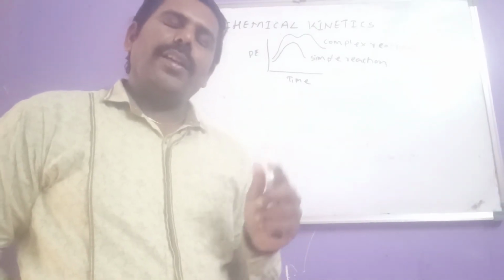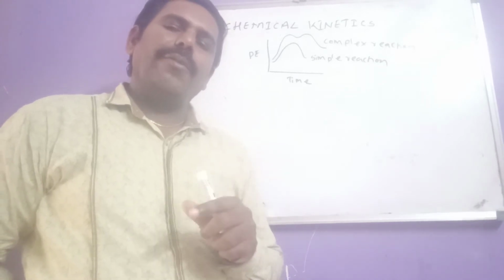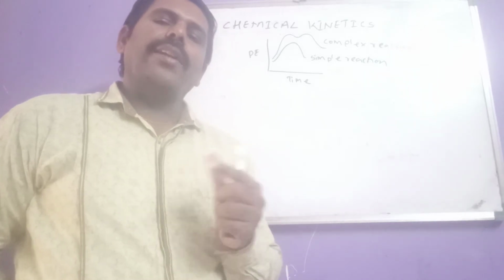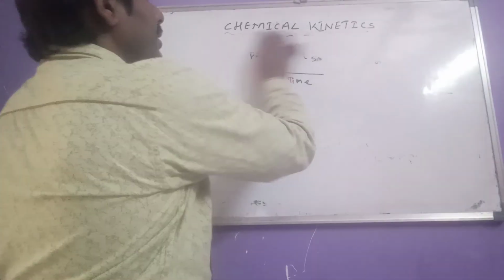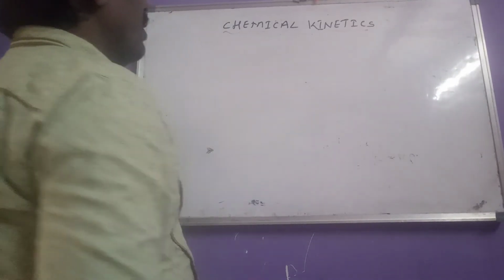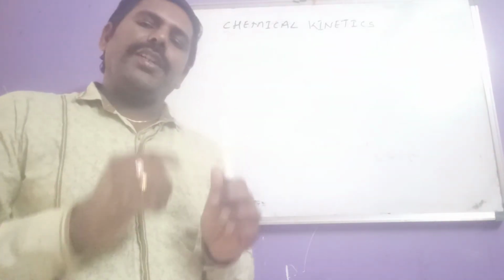Okay, then after that, classification of reactions. Here they are classified into different types on the basis of the number of steps involved and the rate of the reaction. First, let us see classification of reactions on the basis of rate of reaction, that means the speed of the reaction.